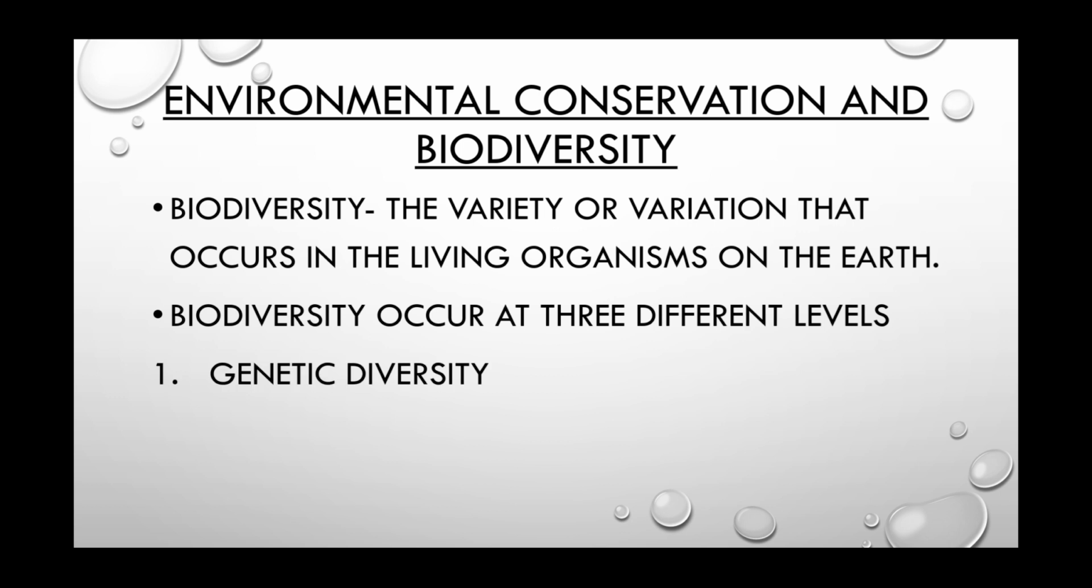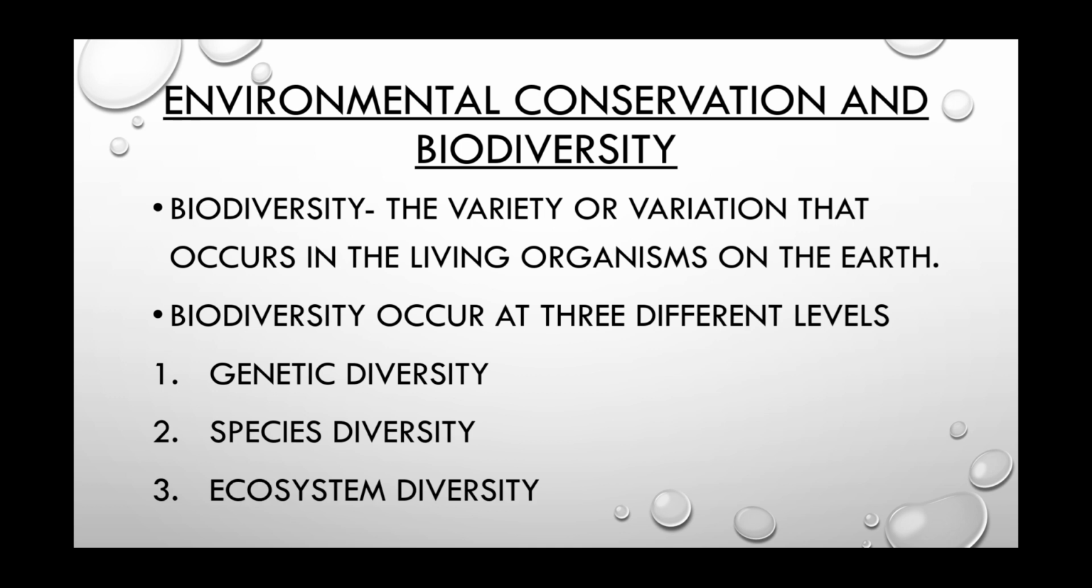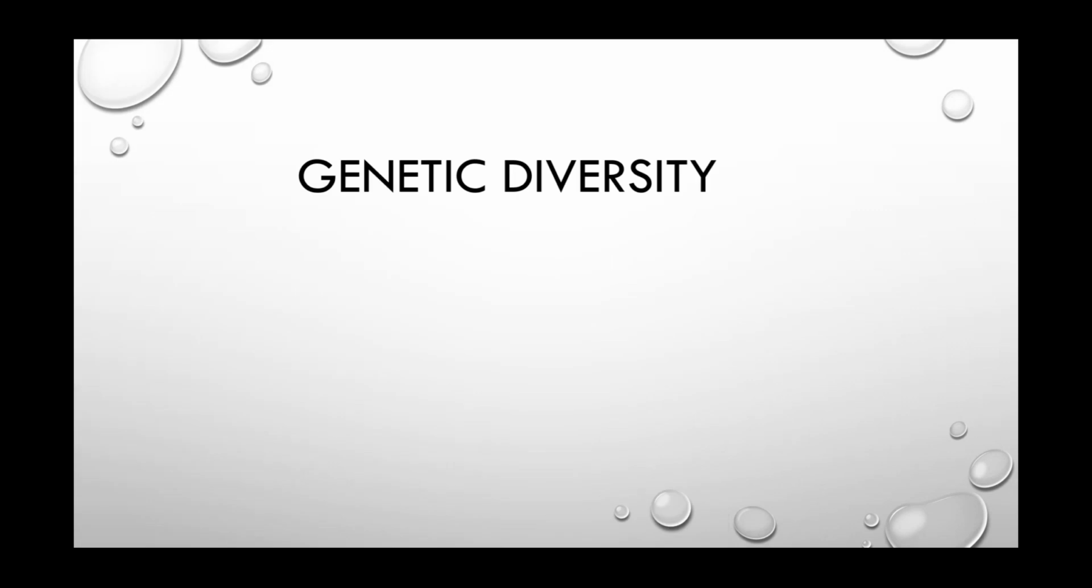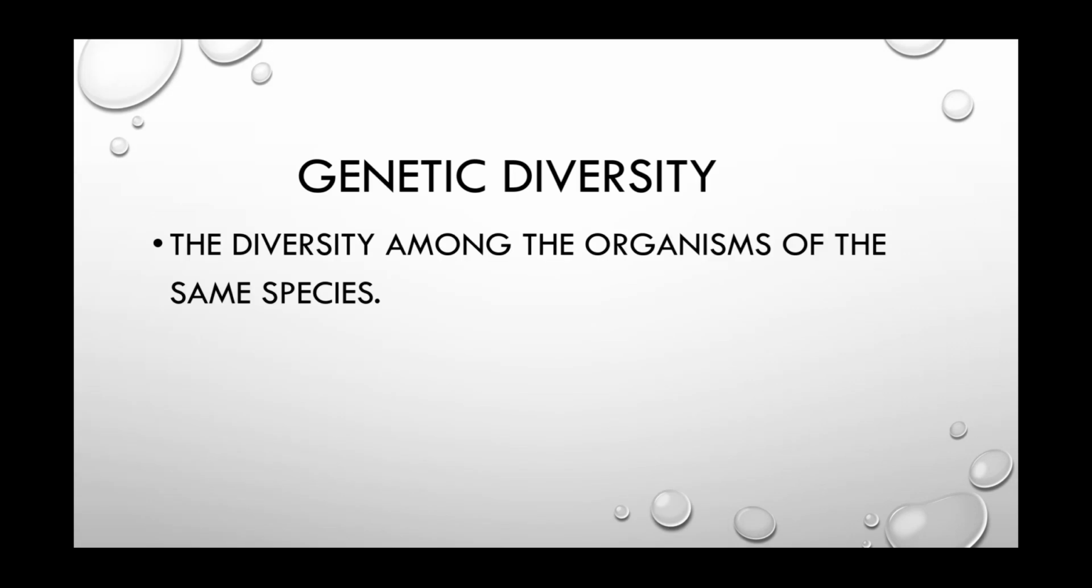Those levels are: the first one is genetic diversity, the second one is species diversity, and the third one is ecosystem diversity. So, let us study them one by one. First one is genetic diversity: the diversity among the organisms of the same species.